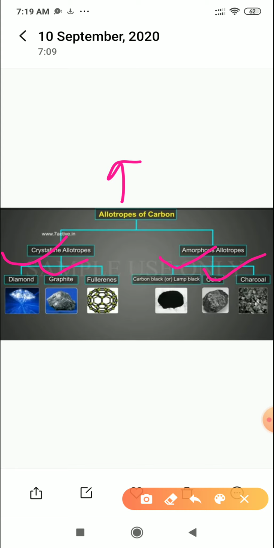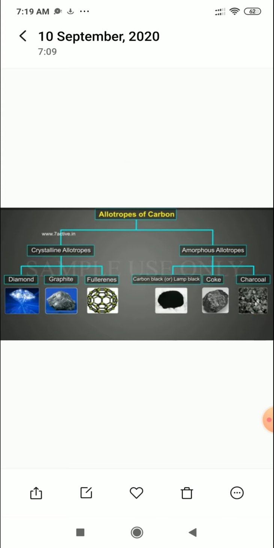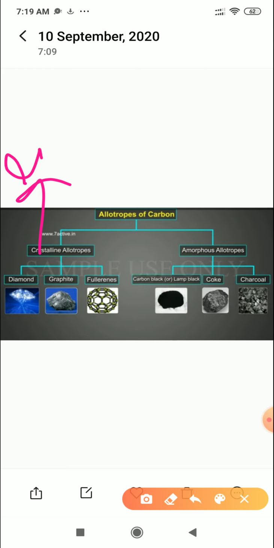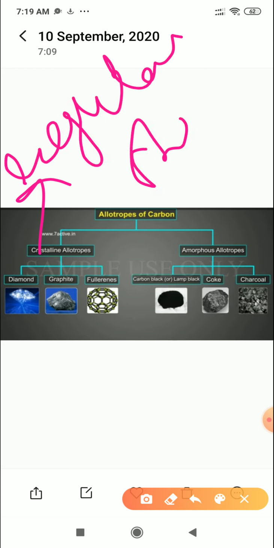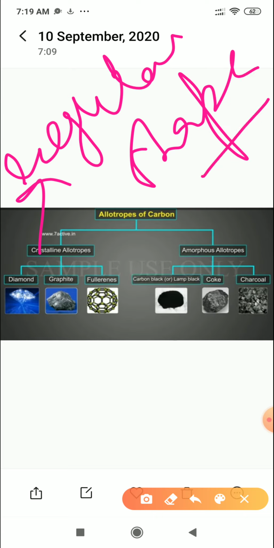Now what is the meaning of crystalline allotropes and amorphous allotropes? Crystalline means something which has a regular shape. If anything is fixed in a particular shape, that is called crystalline.